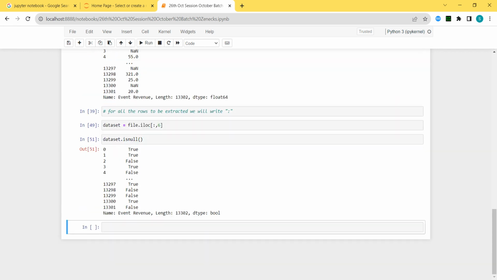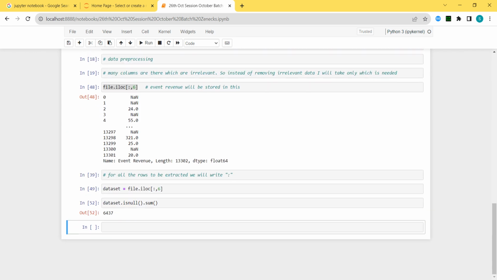What I'm going to do is the isnull function. Okay, with the help of the isnull function and summation of that, we will get how many missing values are there. So how many missing values are there? 6437. So it's too much of missing values. Now let me know, you all will answer. Here are missing values in front of you. By what value should I fill the missing values? Let me know, everyone. This is my data set. This is the event revenue.